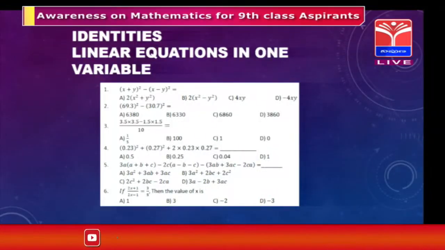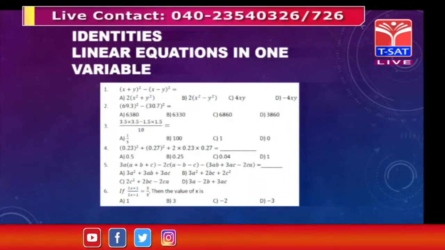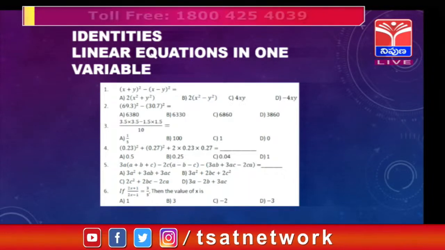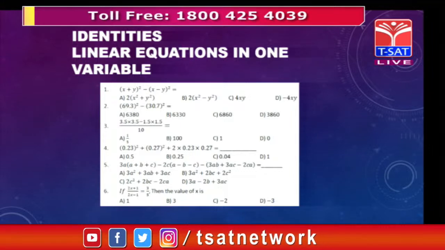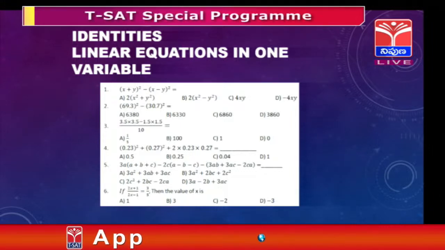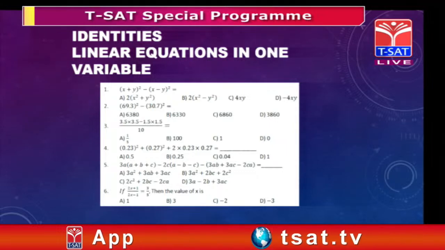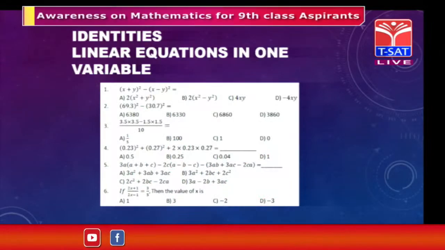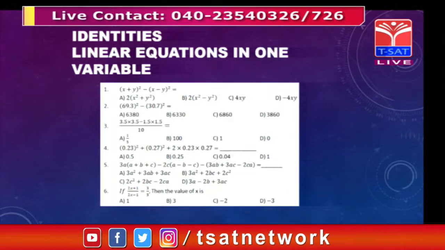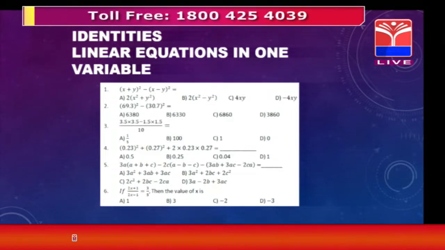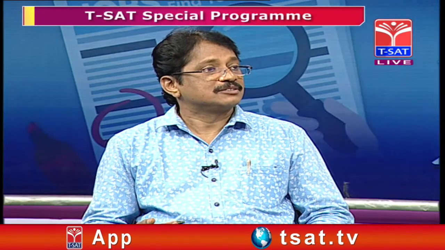So the first question is given as (x plus y) whole square minus (x minus y) whole square. So what is its value? As you know, (x plus y) whole square means x square plus y square plus 2xy, and (x minus y) whole square means x square plus y square minus 2xy. So when you add these, the plus 2xy and minus 2xy get cancelled. So we have x square plus y square twice, meaning 2 times (x square plus y square).